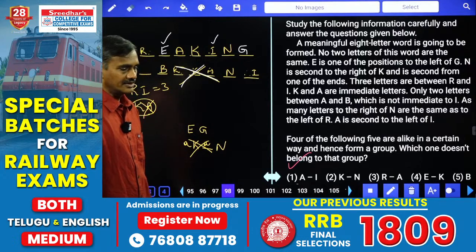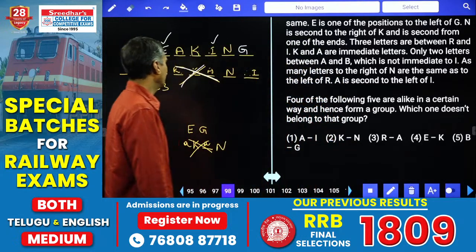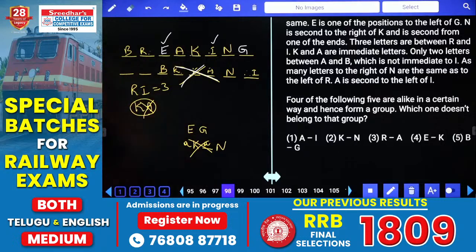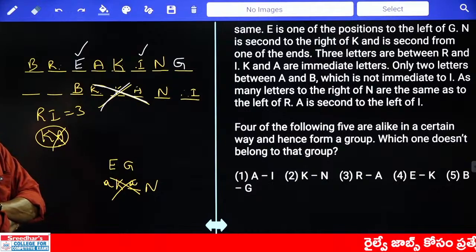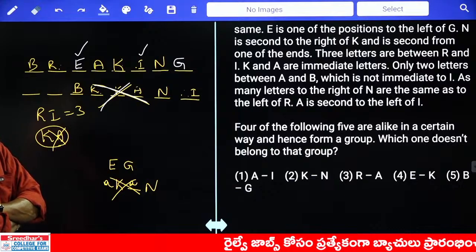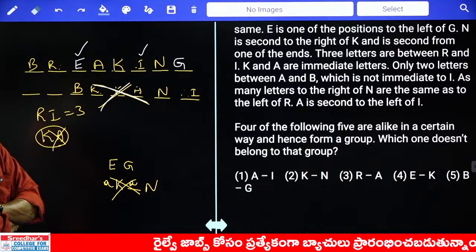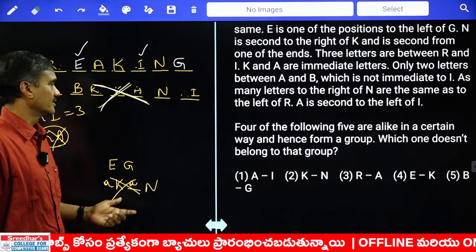Then next one. Four out of the following, means odd one out. Now in this odd one out, tell me your answer here. A and I. Has anyone got an answer to this? Yes, choice. Fine.